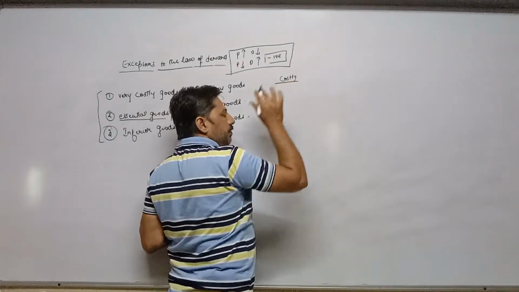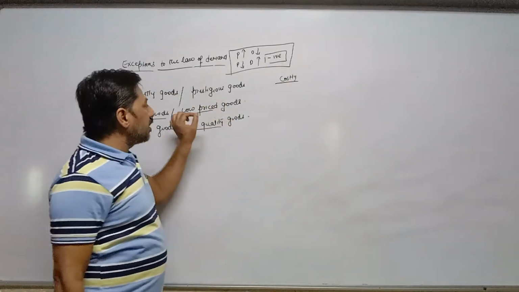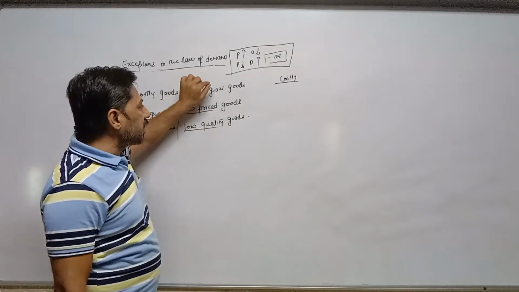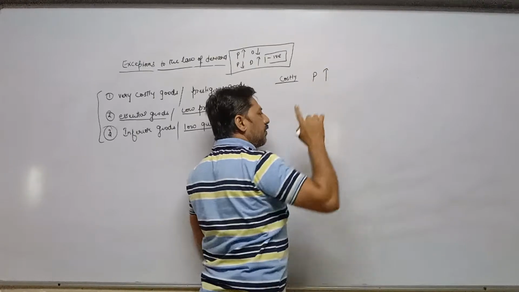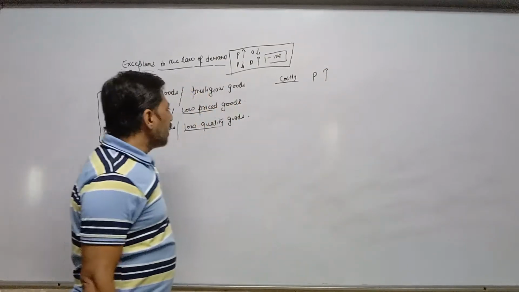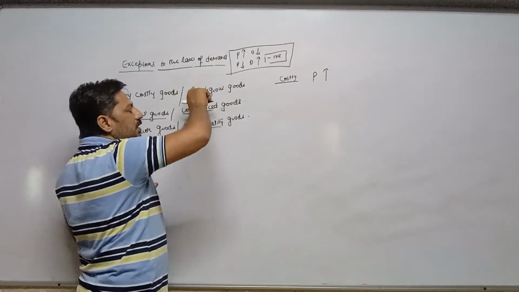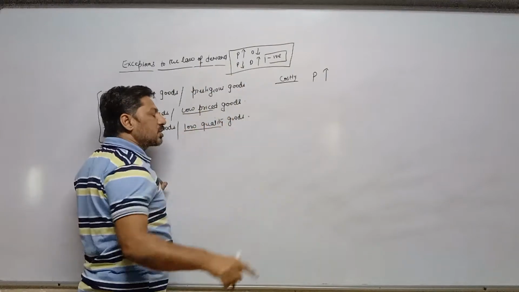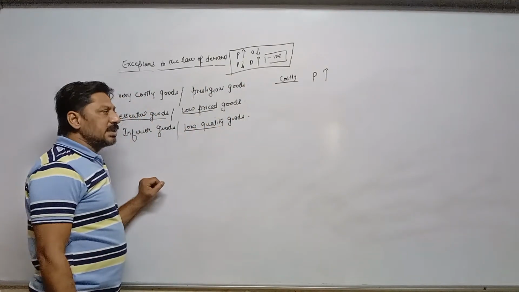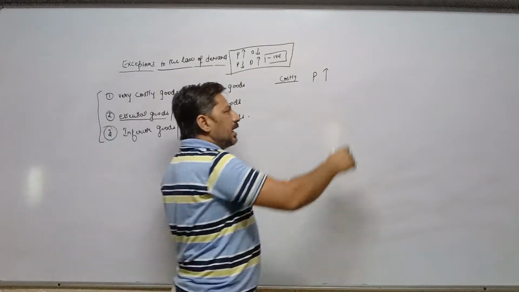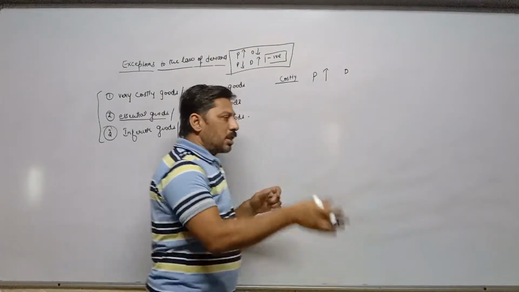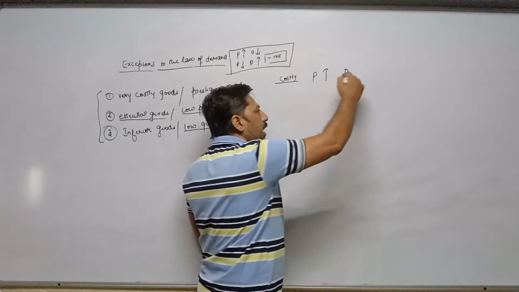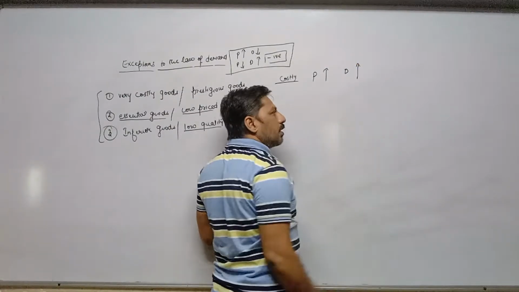That's why whenever price of any prestigious goods, for example, whenever price of any costly mobile increases, its demand does not decrease. On the contrary, its demand starts rising.